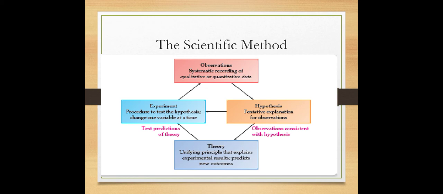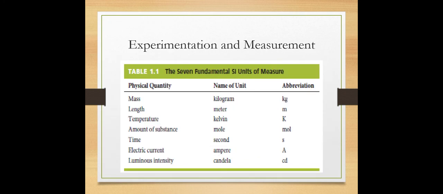When we test this theory and test the predictions of the theory, we go to the process of experiment. An experiment is the procedure to test the hypothesis, changing one variable at a time. Then for experimentation and measurement, we have to use some fundamental SI units: mass, length, temperature, amount of substance, time, electric current, luminous intensity. These are basically the basic units, and here are the names of these units and the abbreviations that we use for these units.